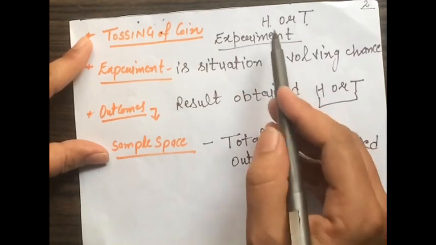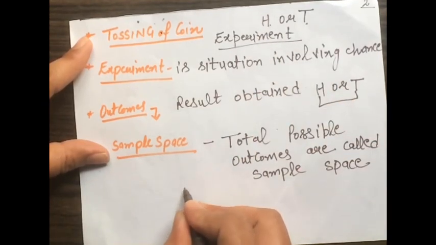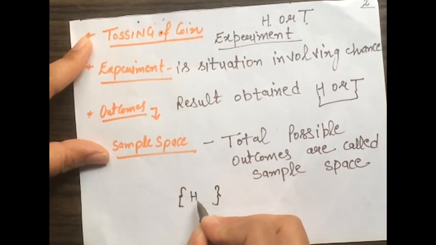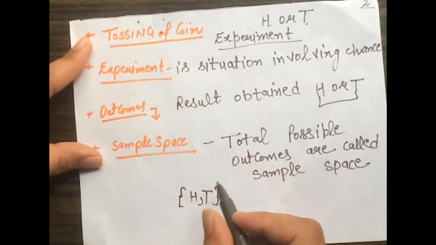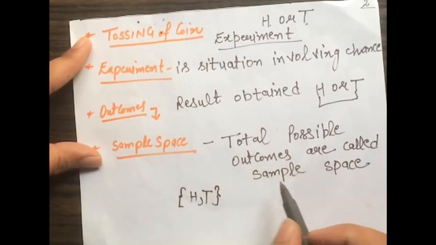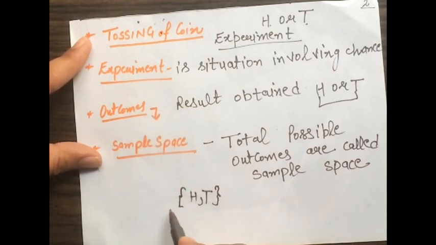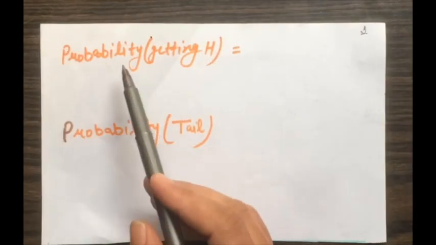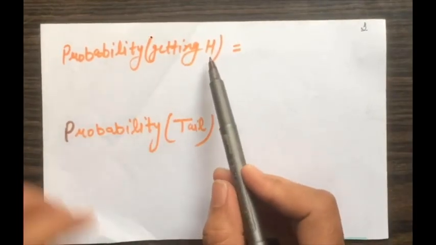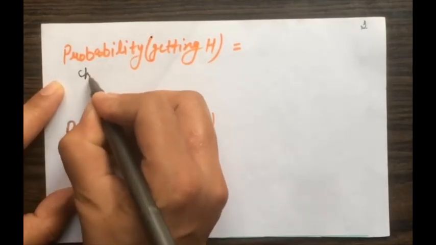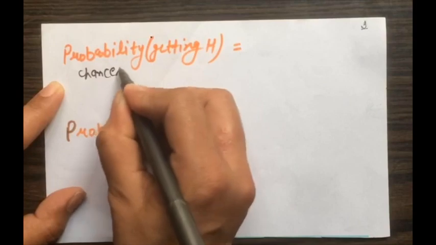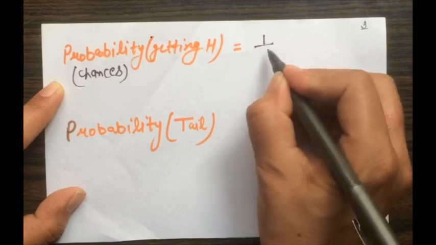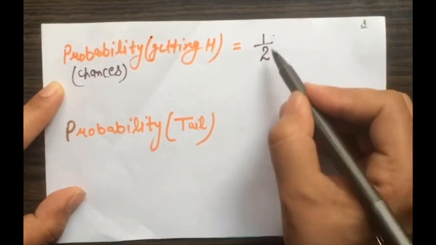Now these outcomes are enclosed within brackets and separated by commas. In sample space, we write all the possible outcomes of the experiment, separated by commas. Now, if we want to find the probability of getting head, meaning the chances of getting head, what are the chances of getting head? Half chance. 1 by 2.